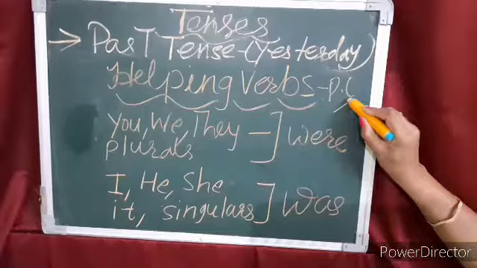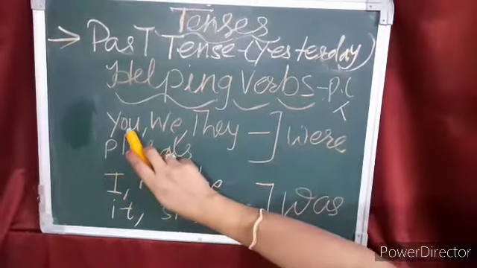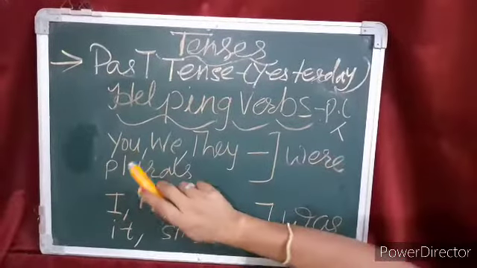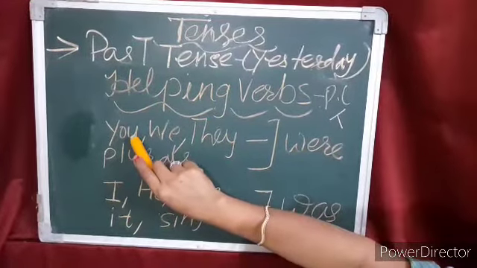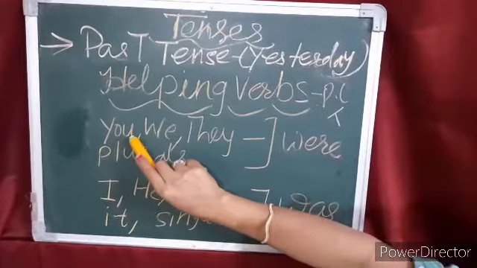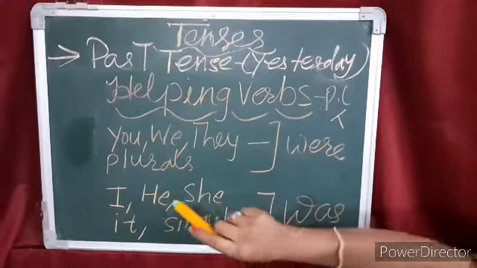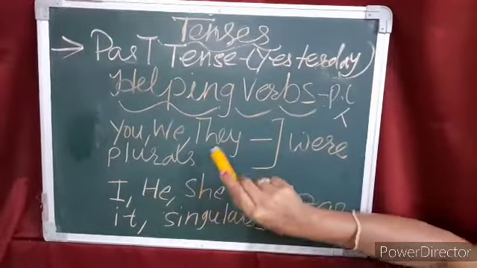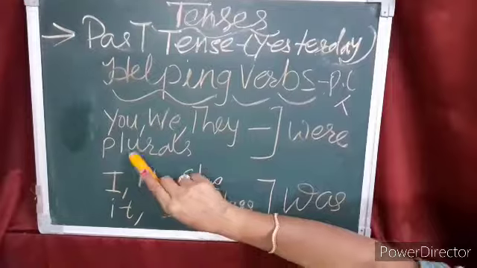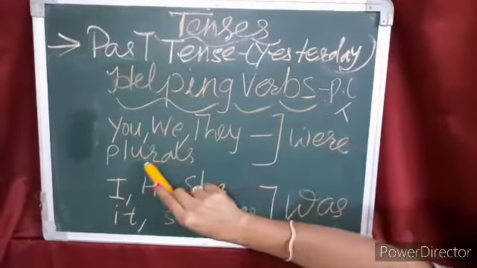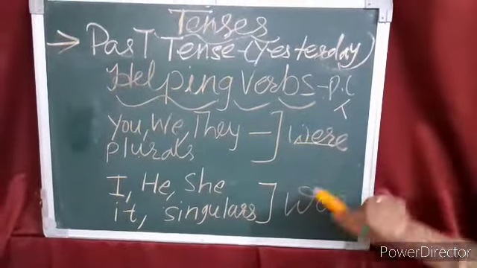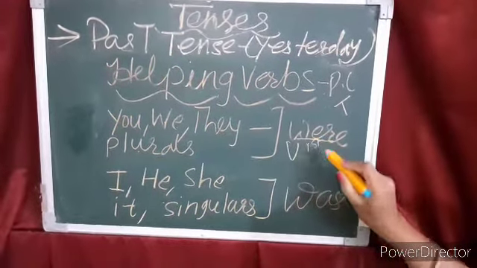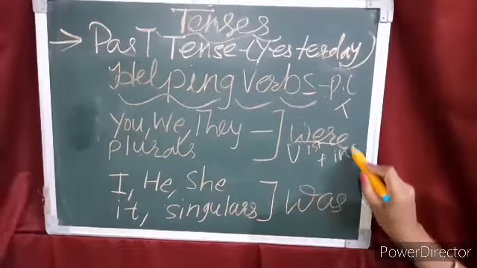past continuous tense. So if your subject is you, subject, that means the person about what we are talking, or we can say it the subject, either it can be a noun or it can be a pronoun. So if your subject is you, we, they, or any plurals, that means more than one person or things, then we use were, and with the base form of the verb, that means the first form of the verb plus ing.